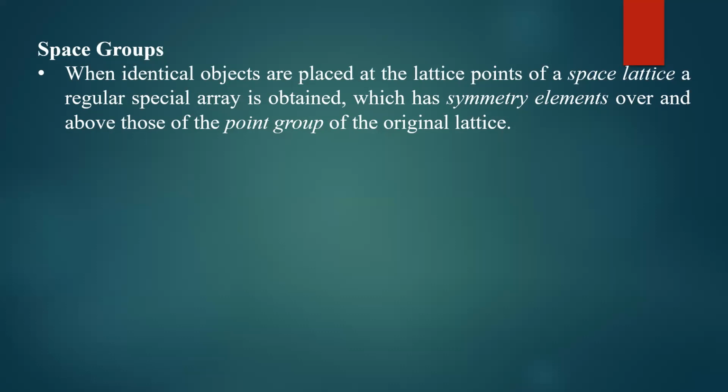A simple example is the plane of symmetry, which corresponds to a plane containing a group of lattice points. If you identify the symmetry operations with respect to such a group of lattice points, then that group is called the space group.